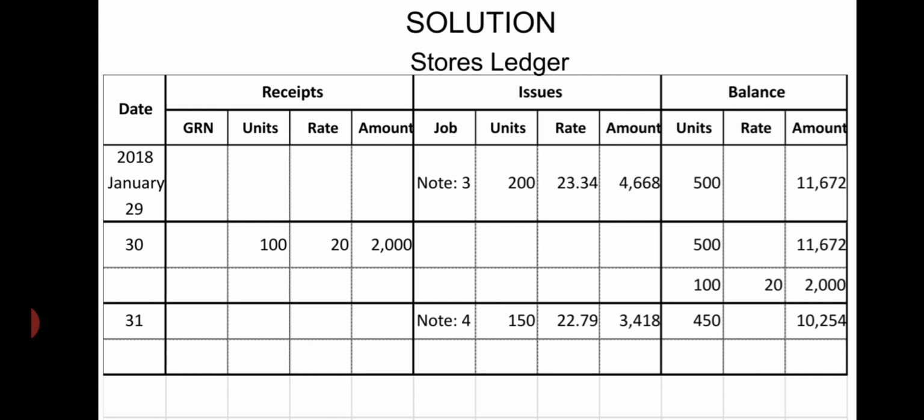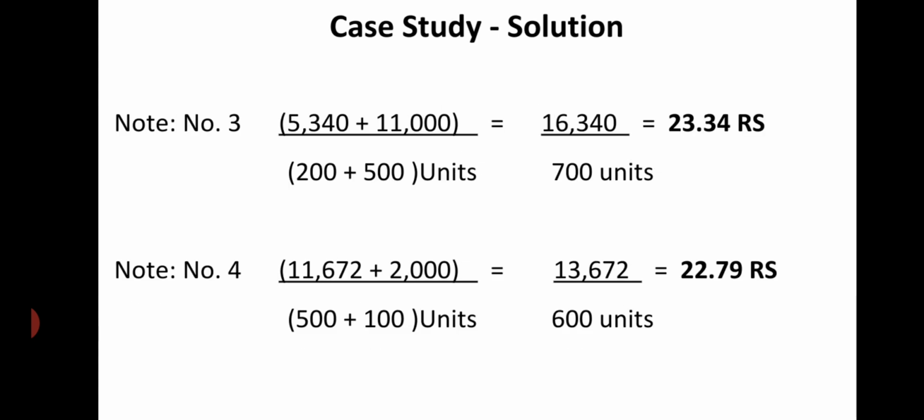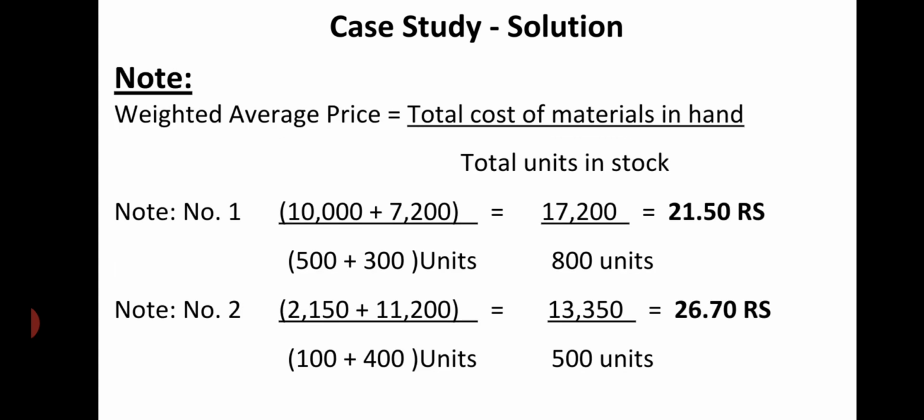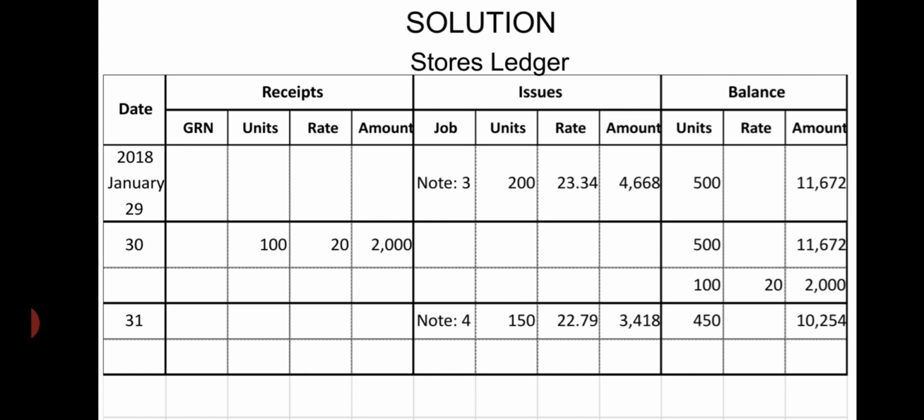Then on the 31st we issued 150 units. See note number 4. For 500 units amount will be 11,672. For 100 units cost will be 2,000. Total cost is 13,672 for 600 units. 13,672 divided by 600 units, cost will be 22.79. Here in note number 4, 150 units at the rate of 22.79, 3,418 will be the issue cost and balance will be 450 units.